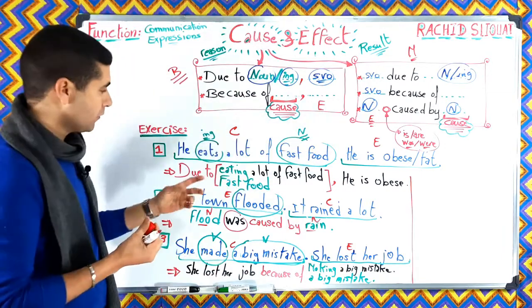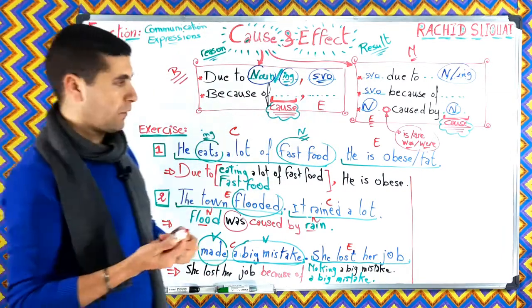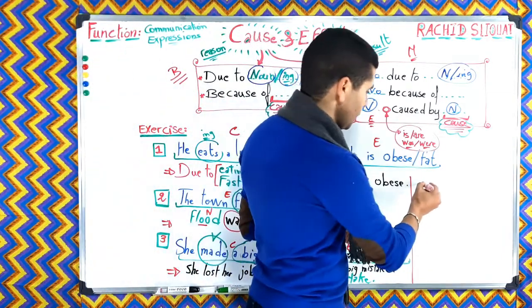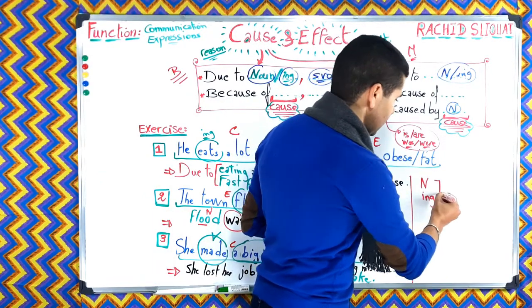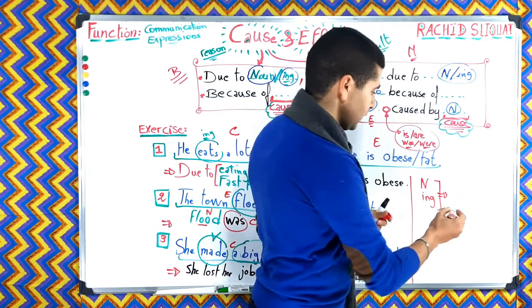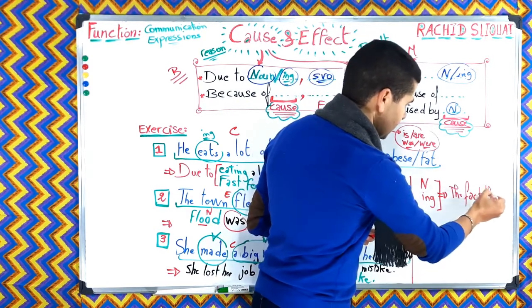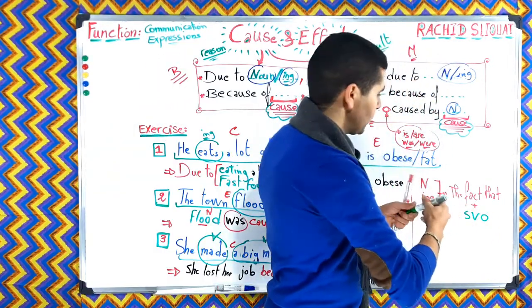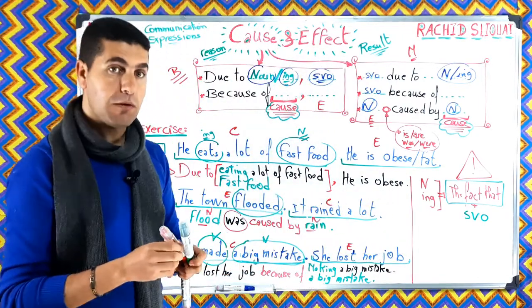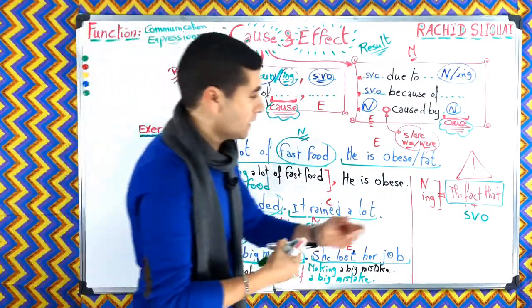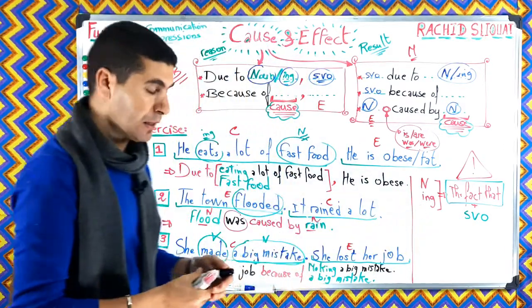So if you have a problem using this structure, for instance, instead of looking for a noun or the ing, you can use the fact that plus the SVO, okay? So this is very important to remember in case you have a problem making the noun and ing, okay?